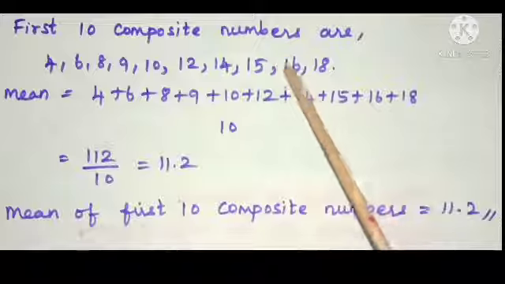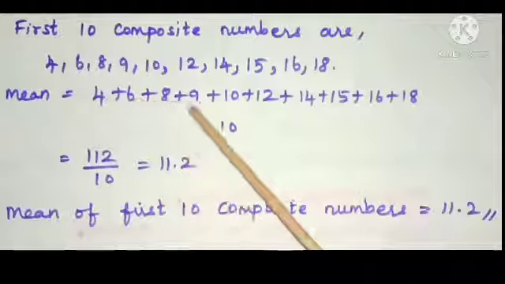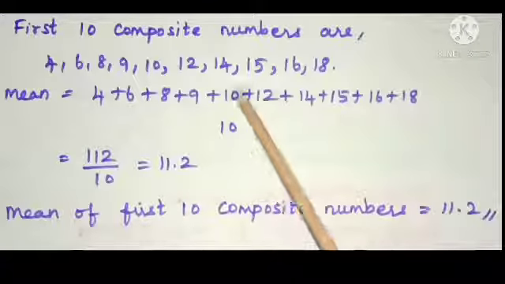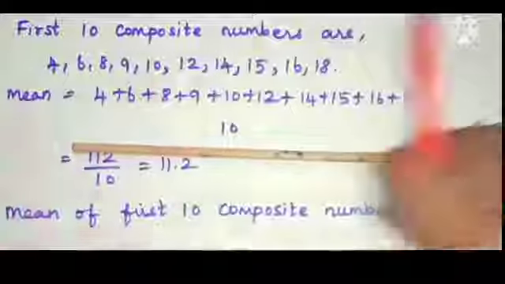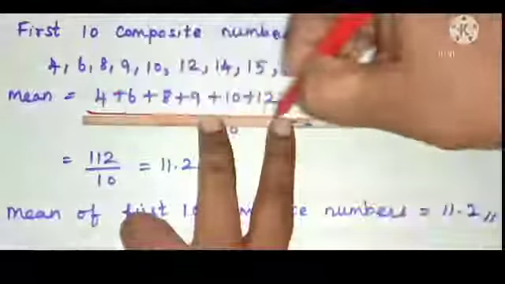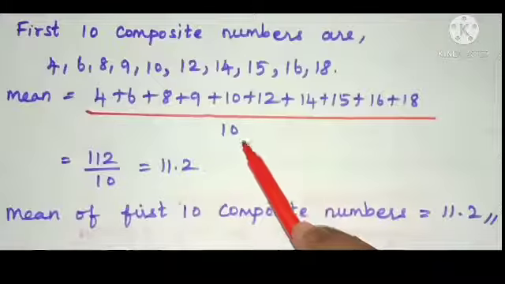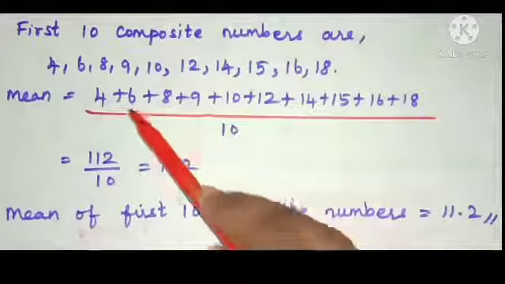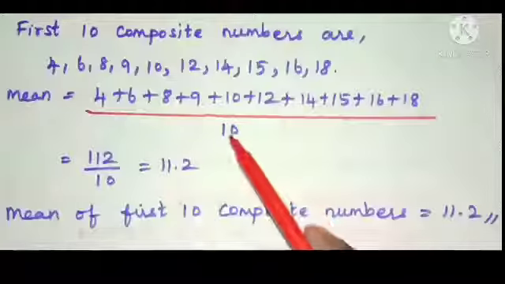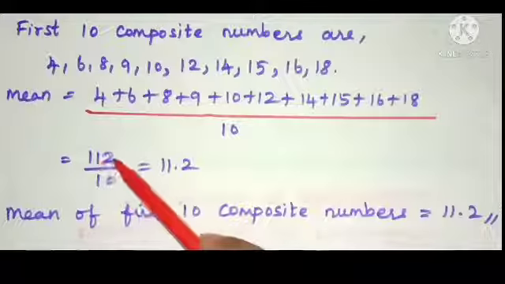Now let us find the mean for the given data, for the given observations. Here, sum of all the observations divided by number of observations. So here children, listen carefully. Sum of all the observations means that we have to add all the observations and divide by 10. 10 is the number of observations. Here the number of observations is 10 composite numbers. When you add all these numbers in the numerator, you get 112 by 10.